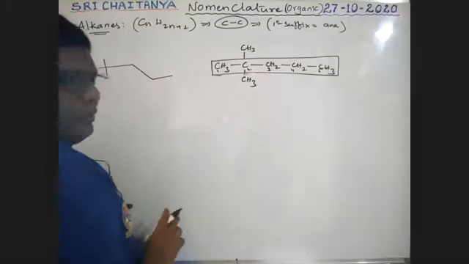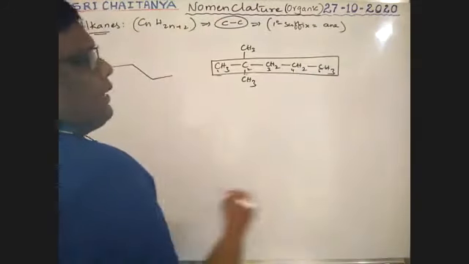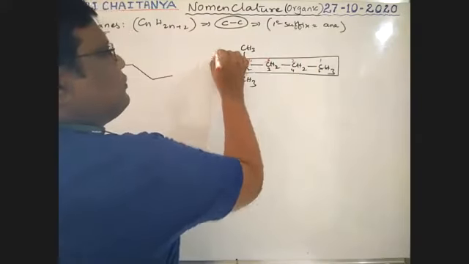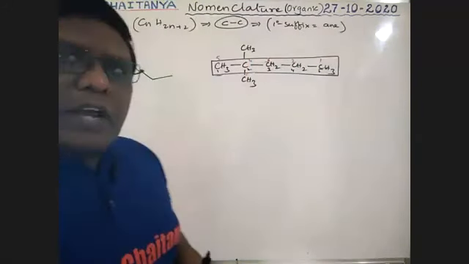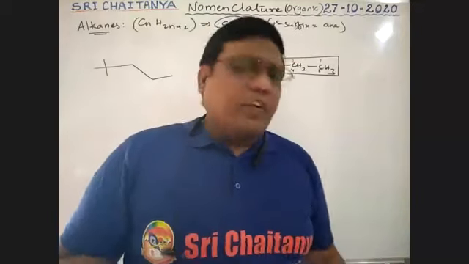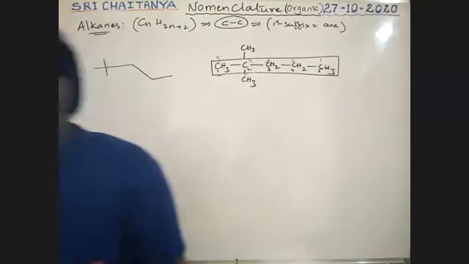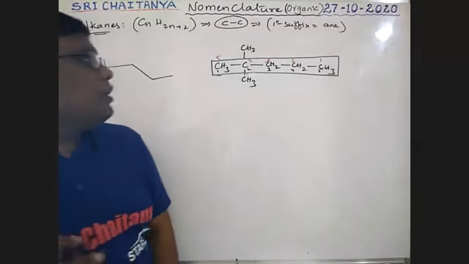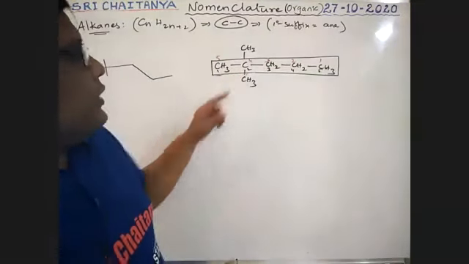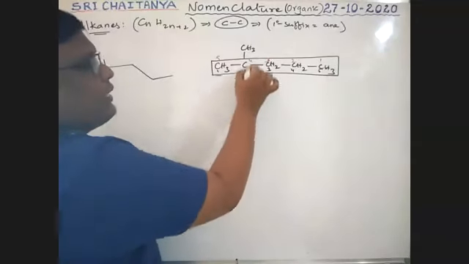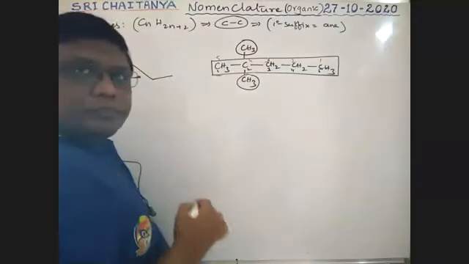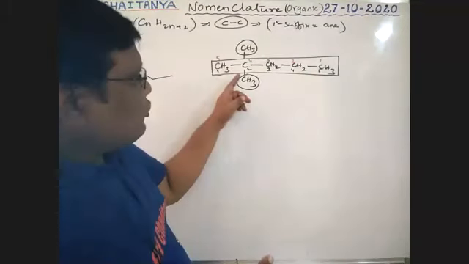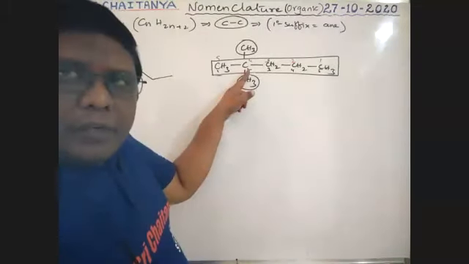Okay. Now, similarly, also apply from left to right, 1, 2, 3, 4, 5. Right to left and left to right. First follow the least locant condition. Sorry, boys. See here. From left to right, there are 2 substituents, this one and this one. These 2 substituents from left to right exist at the second carbon.